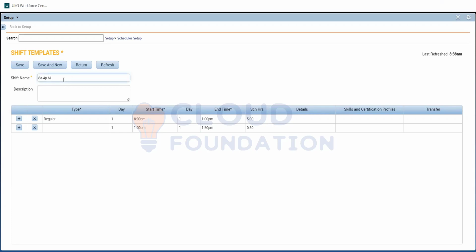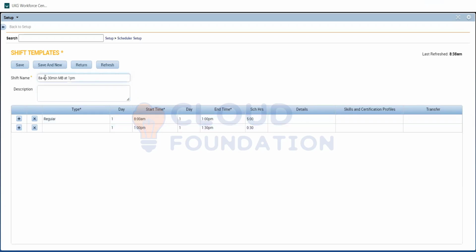I'll mention that also, meal break. This is how mostly they'll give the shift name: 8 a.m. to 4 p.m., 30-minute meal break at 1 p.m.